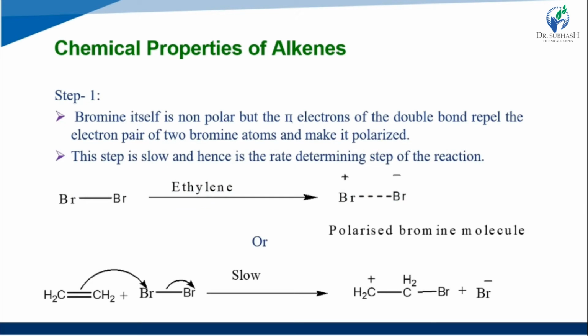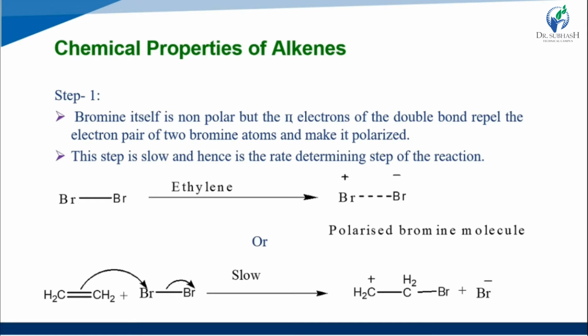In the first step, bromine itself is non-polar, but the pi electrons of the double bond repel the electron pairs of the two bromine atoms and polarize them. So bromine, itself non-polar, is converted into a polarized system. This step is slow.